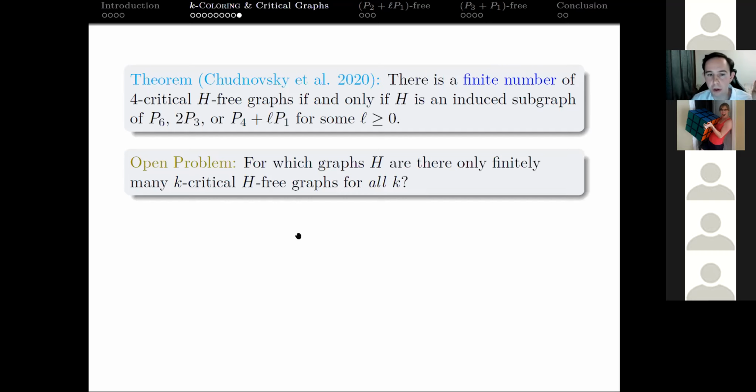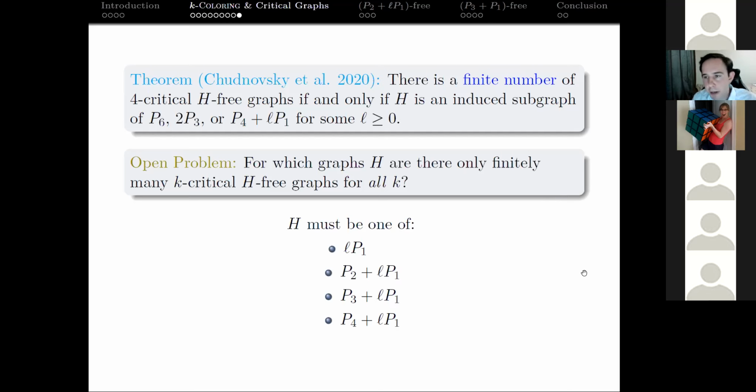Why don't we go all the way and think about all K? That was kind of my favorite result that I highlighted. Those two favorite results in the table, where we have a polynomial time algorithm or a finite list for all K, are the results that have the most weight. So can we answer this question: for which graphs H are there only finitely many K-critical H-free graphs for all K? Combining a few of the other results, H has to be an induced subgraph of P4 plus LP1, so it has to be one of these forms for some L.